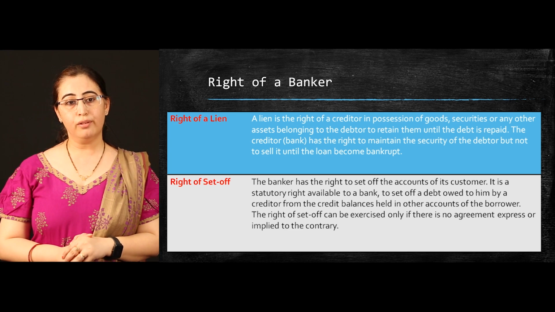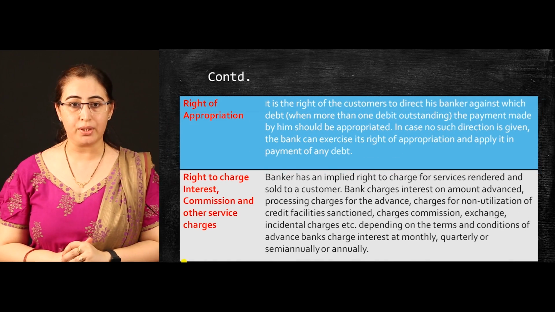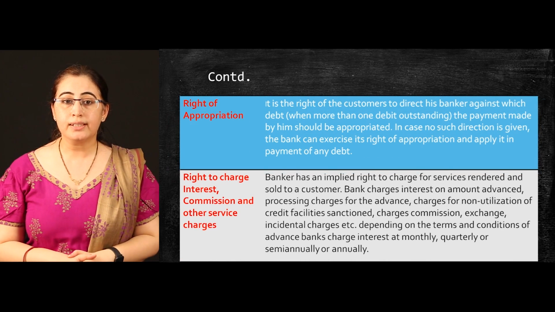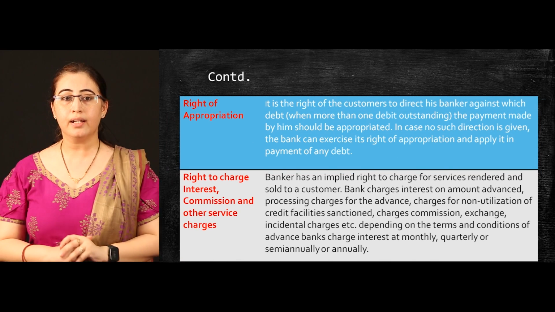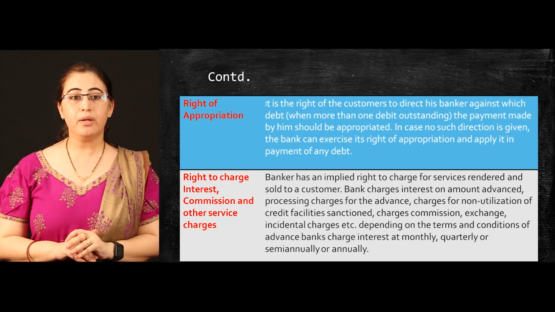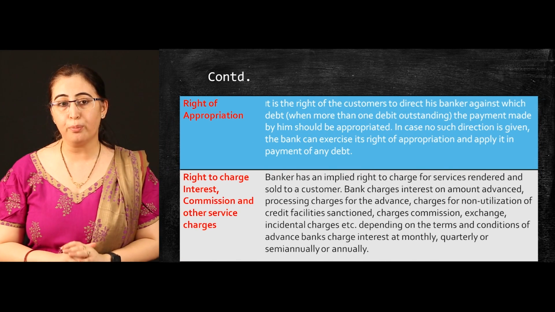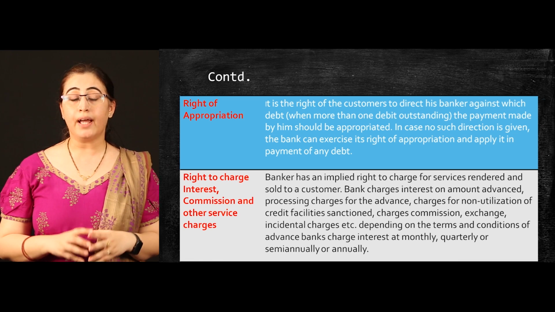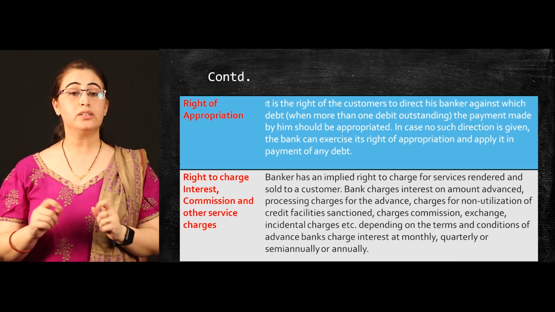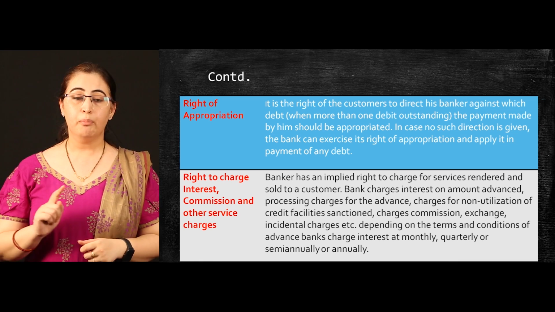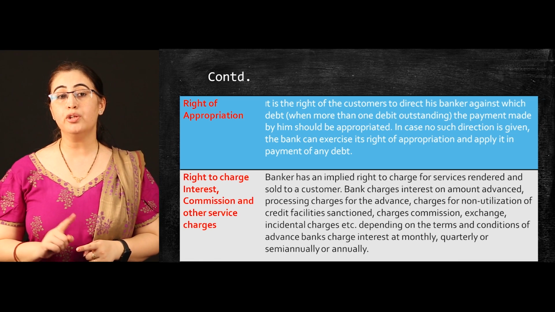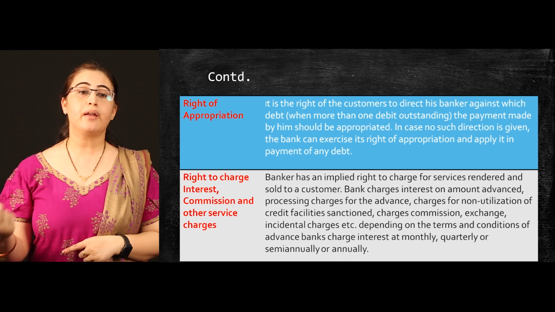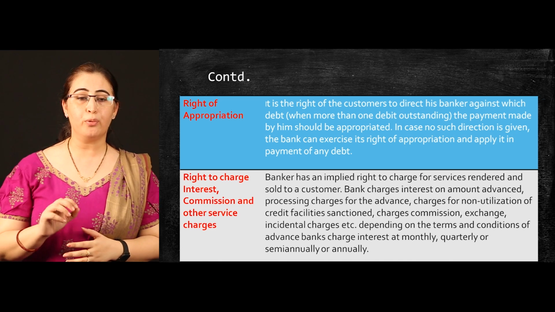The third right is the right of appropriation. It is a right of the customer to direct his banker against which debt the payment made by him should be appropriated. Now, this is a right of a customer, that he has to decide the standing instruction. But in case the customer is not using this right, it becomes a right of a banker to do the appropriation.